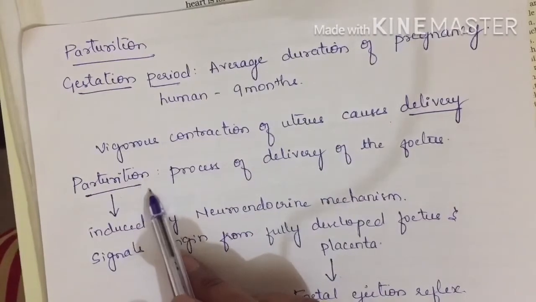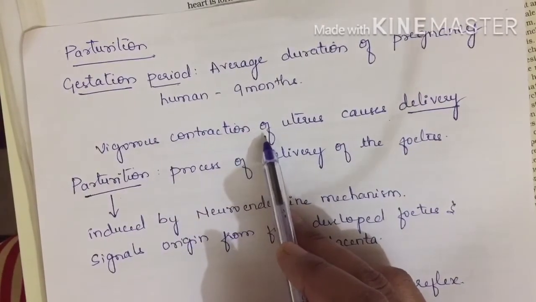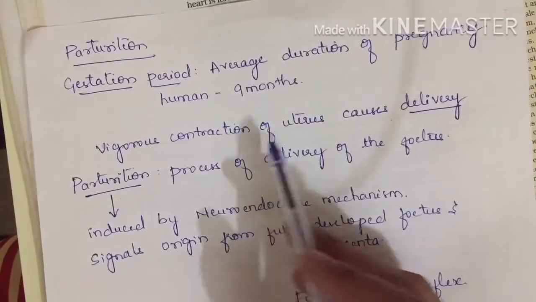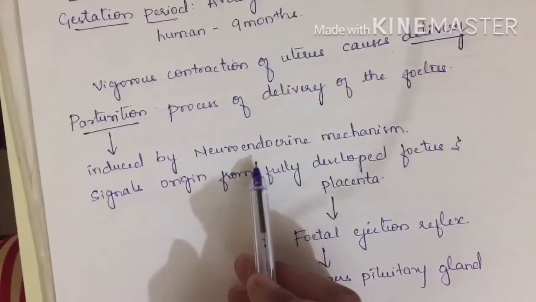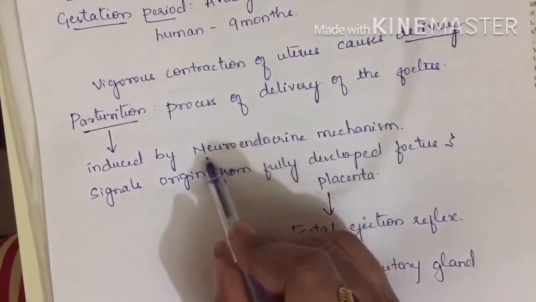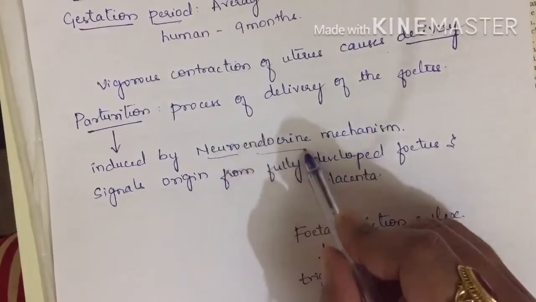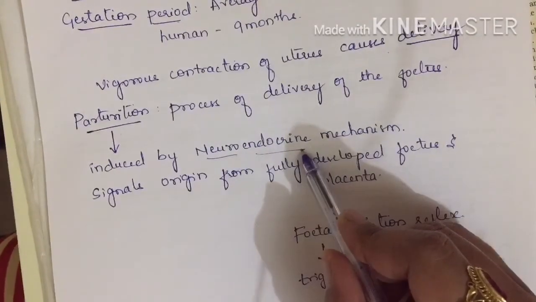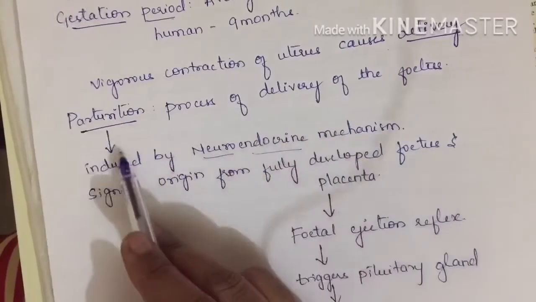Now how does this parturition take place? How does this contraction of the uterine muscles take place? We shall see that. This parturition is induced by a neuroendocrine mechanism. Neuro is about the nervous system, and endocrine mechanism is the secretion of hormones. Hormones play an important role during parturition.